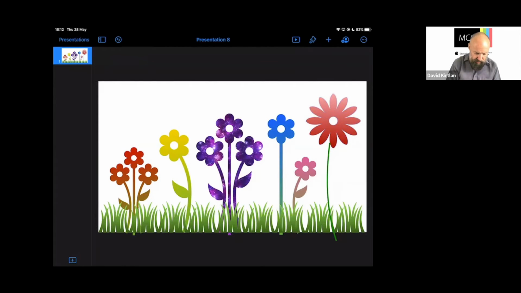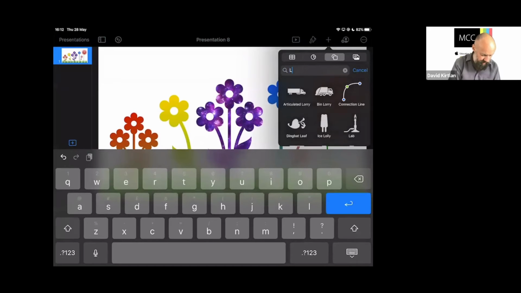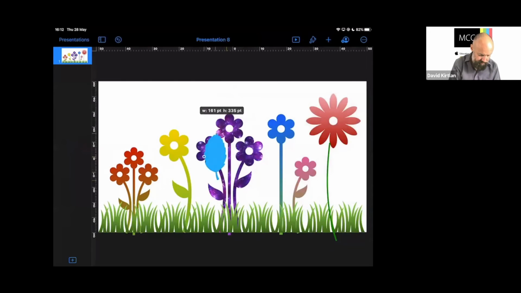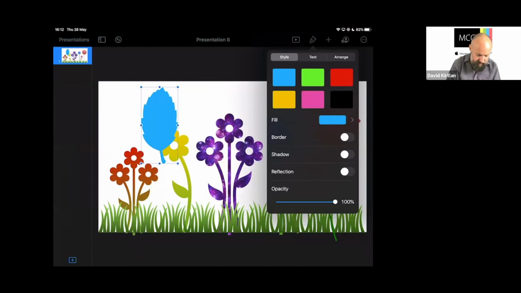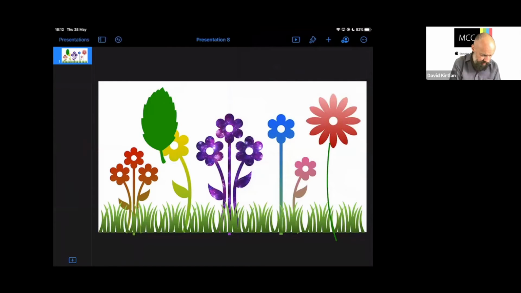I think we could have a look and see if we can find a leaf. Maybe we should decorate our flower with the addition of a leaf there. I think we'll use this one. There's one. Nice big leaf. Let's give it a color. Should we make it that same dark green? And I'm going to use two fingers now just to twist it round. Make it a bit smaller now so we can fit it on. And I think we'll stick that over to our stem over there. Let's move this flower across a little bit.